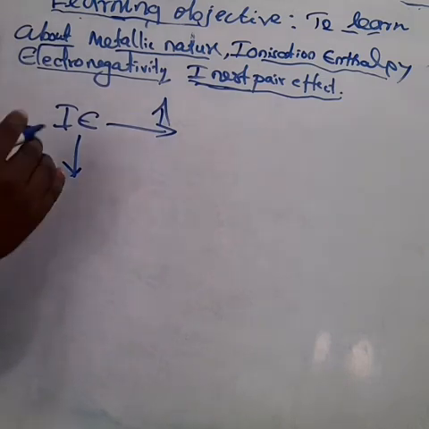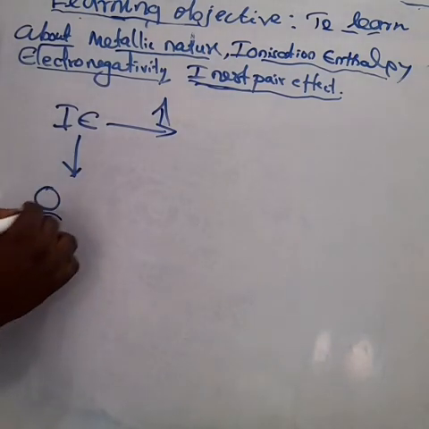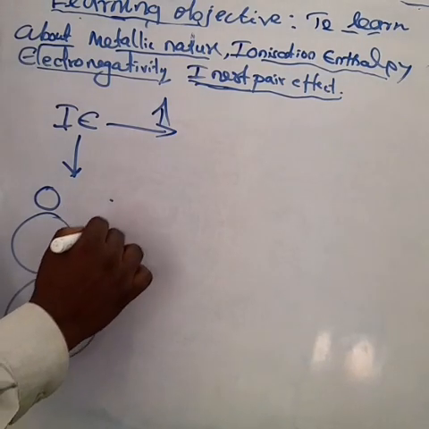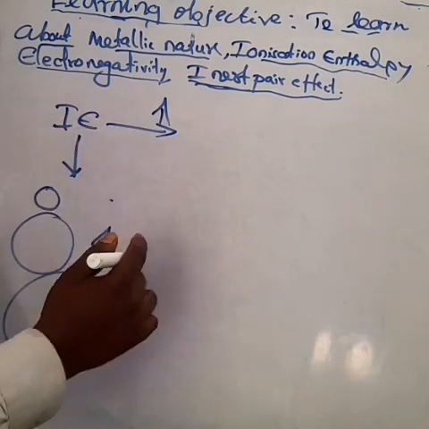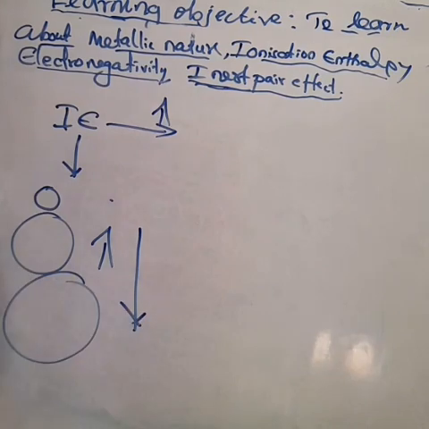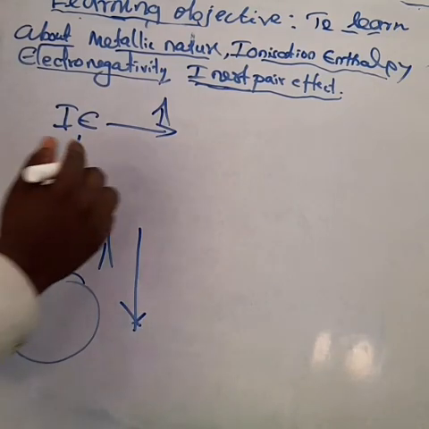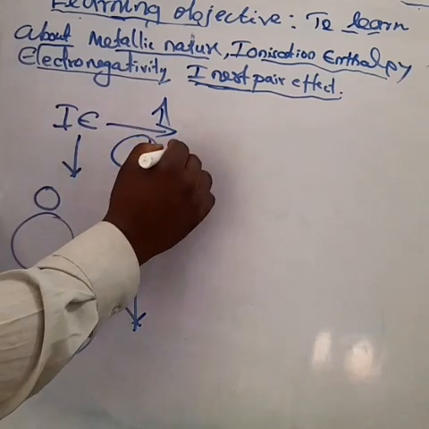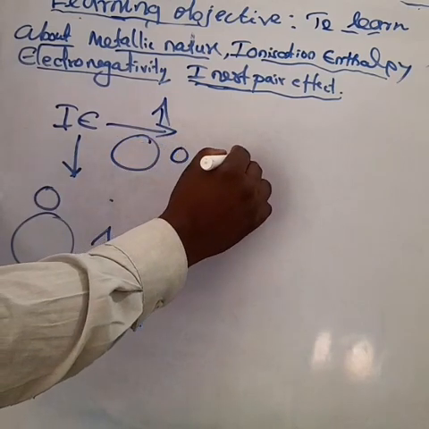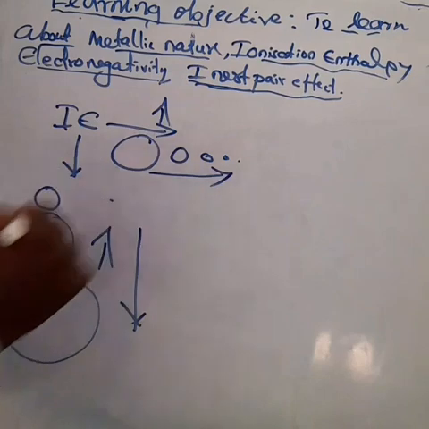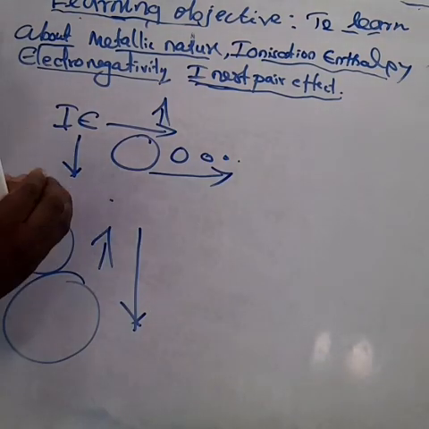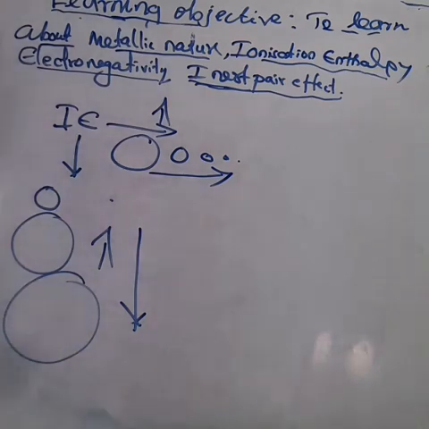Don't forget that. Atomic radius or atomic size increases, ionization energy decreases. Atomic size decreases, ionization energy increases. So if the size is big, ionization energy is less; if the size is small, ionization energy increases.